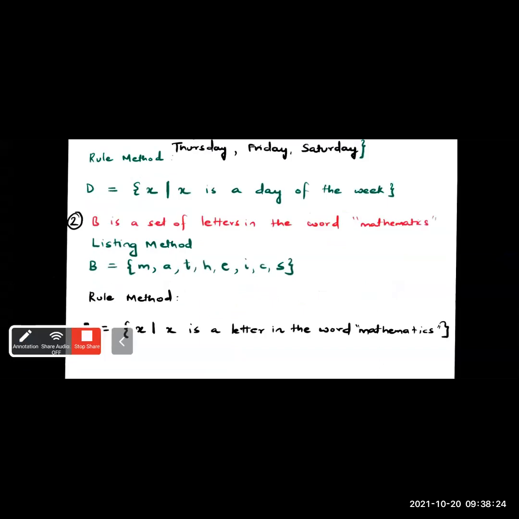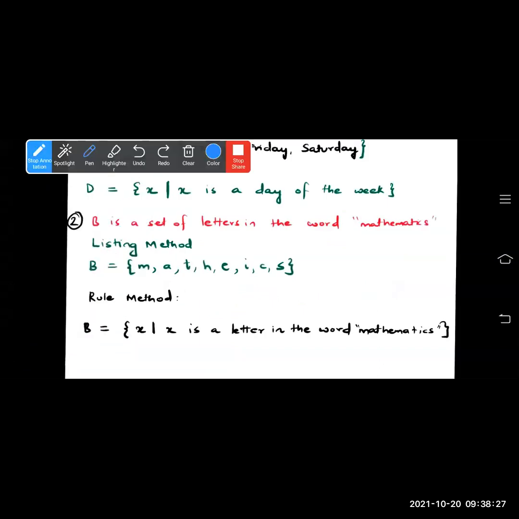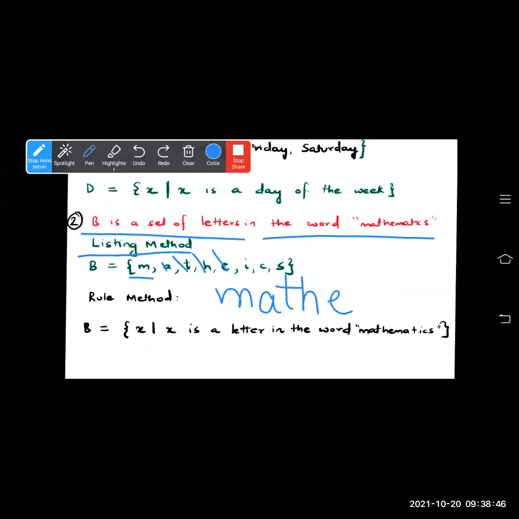The next one is: B is a set of all letters in the word mathematics. This is verbal, and this one is the listing method. M, A, T, H, E. M is written over there again, therefore we are not writing M. Once again A is there, so we will not write A. T is also written twice.